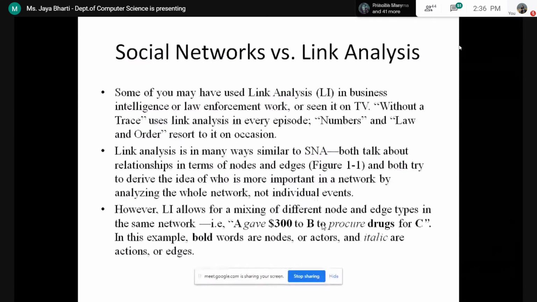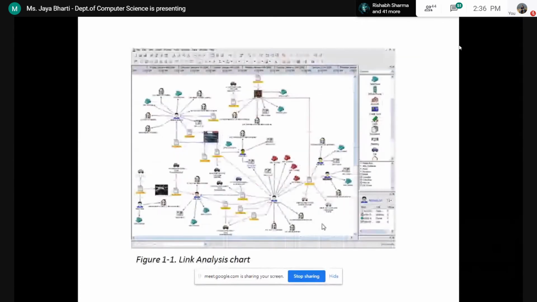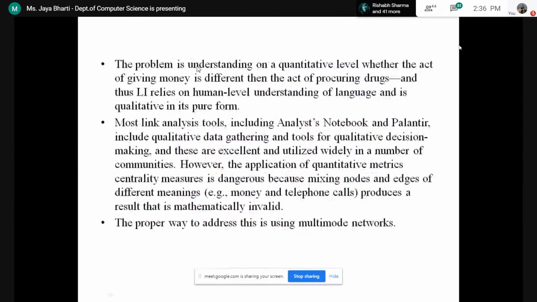In this, the problem is understanding on a quantitative level whether the act of giving money is different than the act of procuring drugs or not. We need to understand that a person is giving $300 to B person, and it is for procuring drugs for C person.